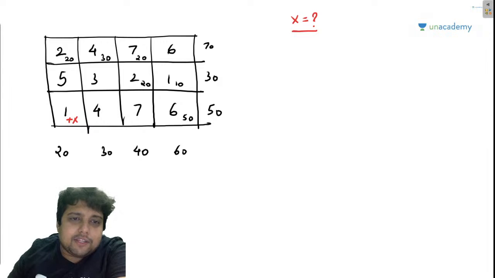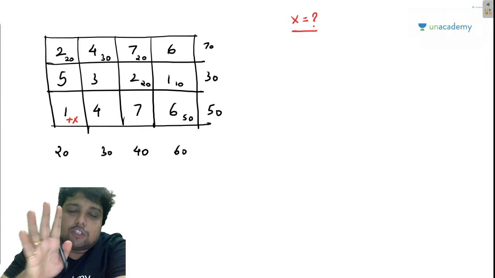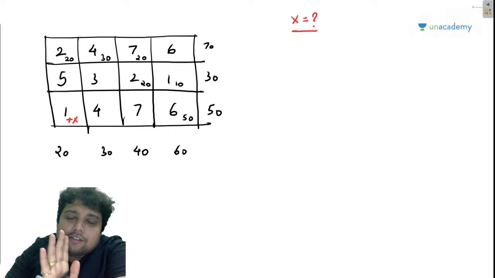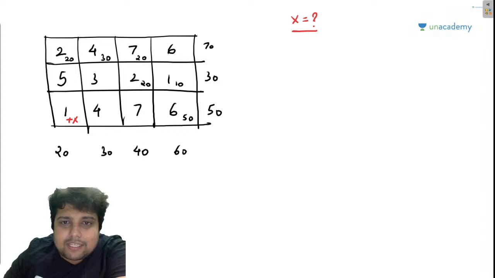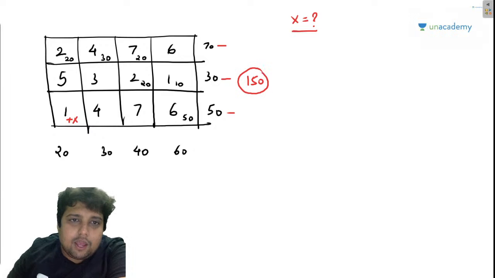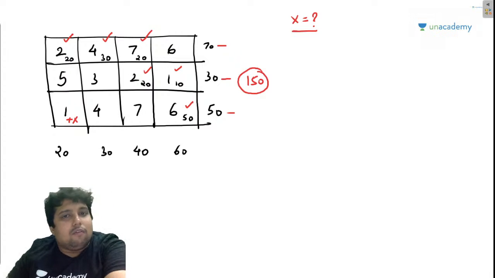But what happens if I have given plus X packets of Maggie to this place? Whatever Maggie I had, this is my supply, 70, 30, 50, a total of 150 packets. I had given 20 units here, 30 here, 20 here. So total 50, 70 plus 30, 100 plus 50, 150.